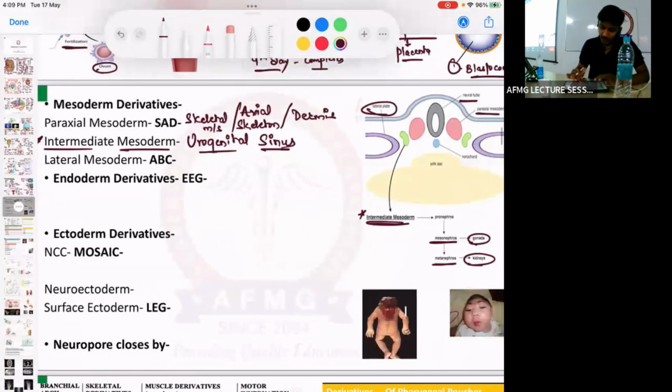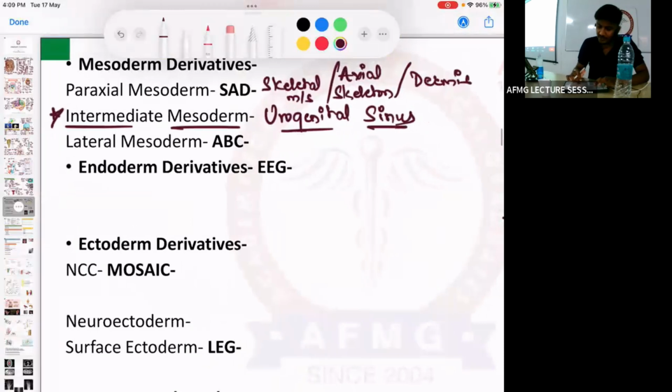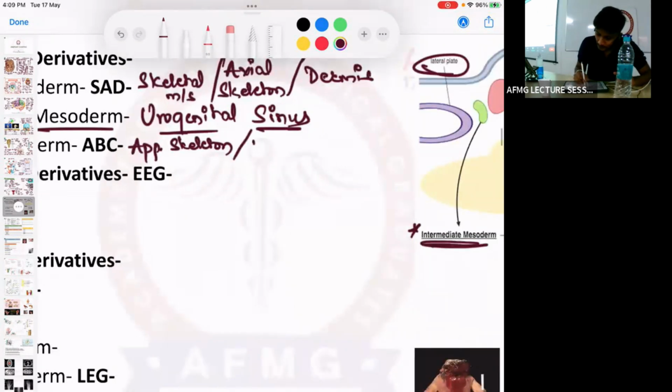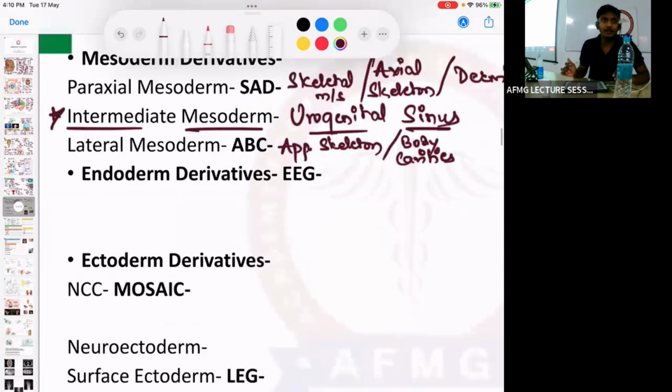Important. Okay. So if I talk about lateral mesoderm derivatives, these are remembered by A, B, C. A for the appendicular skeleton, that means the upper limb and the lower limb. B for body cavities. Pleural cavity, peritoneal cavity, pericardial cavity are all developed from the lateral mesoderm.